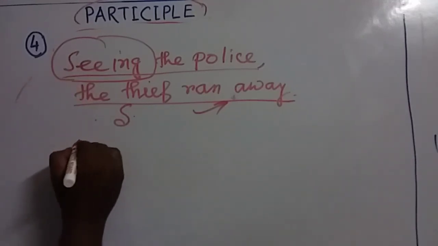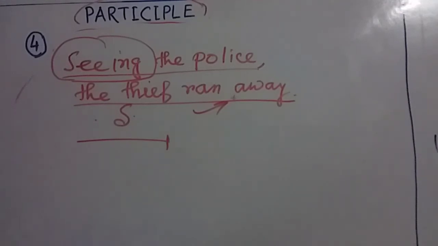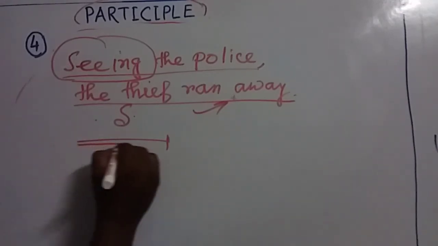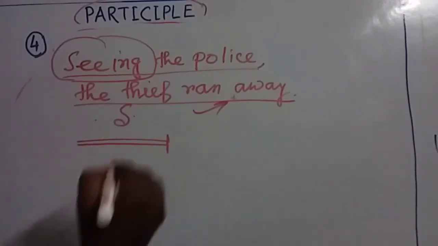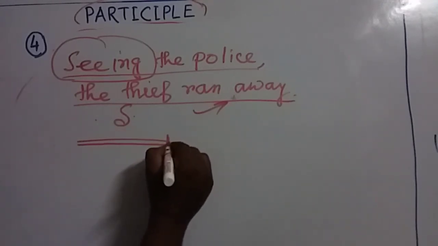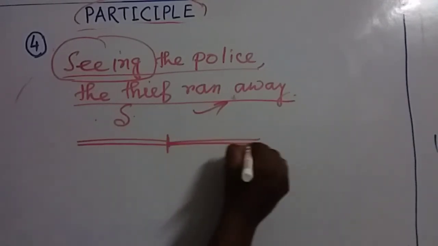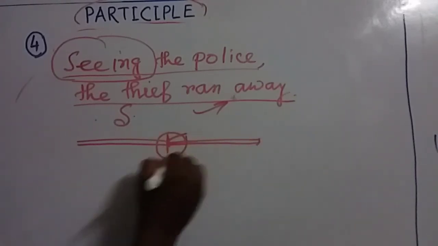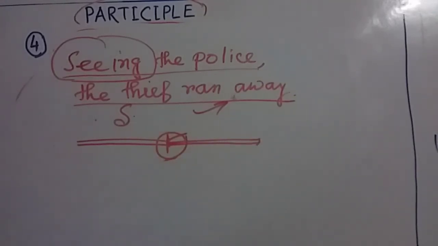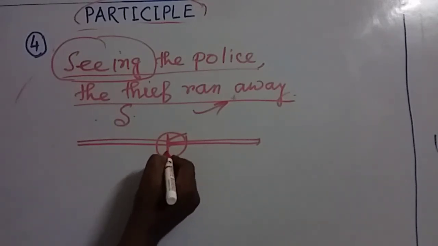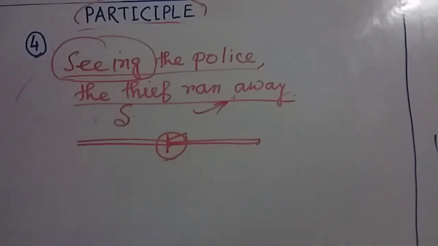My dear friends, the thief saw the police. The action is finished here, first action. And after that, without wasting any time, he ran away from that place. So between these two activities, there is no such time gap. That means as soon as he saw the police, he ran away. So my dear friends, this is the simple sentence, and if we write down in this way using as soon as, that will be the complex sentence.